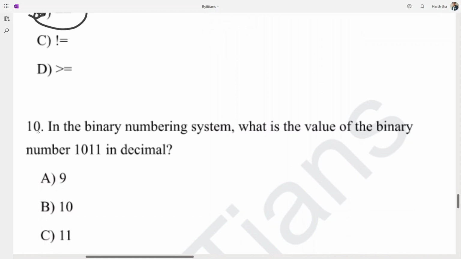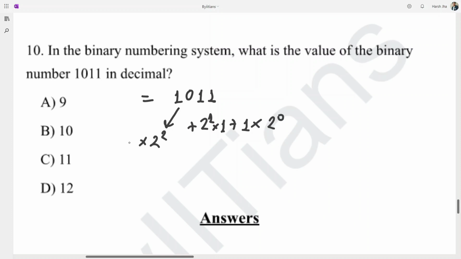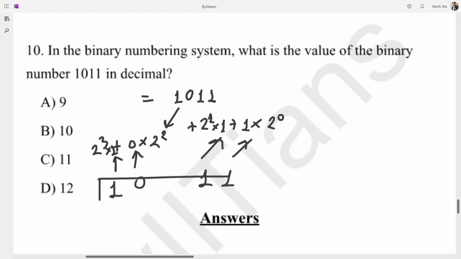So we are on question number 10. In the binary numbering system, what is the value of binary number 1011 in decimal? I guess you have a clear understanding of how we create those values. It is nothing but 2 to the power 0 into 1, plus 2 to the power 1 into 1, plus 2 to the power 2 into 0, plus 2 to the power 3 into 1. These are the digits of 1011 that you have in your question. So it is equal to 11. Okay, C will be the correct answer.